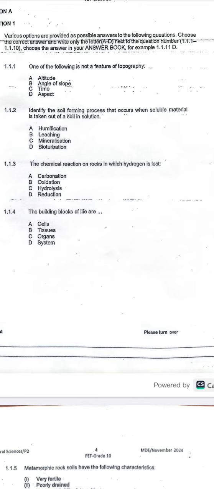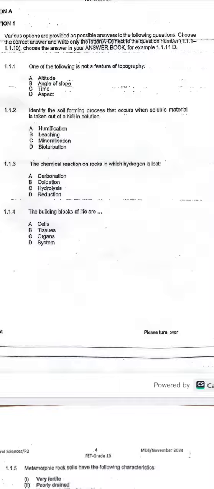What about carbonation? Carbonation is a chemical reaction where carbon dioxide reacts with water. When they react, they form what we call carbonic acid. Then we have oxidation. Oxidation is a chemical reaction where hydrogen is lost and oxygen is gained, especially when rocks are exposed to oxygen in air or in water.